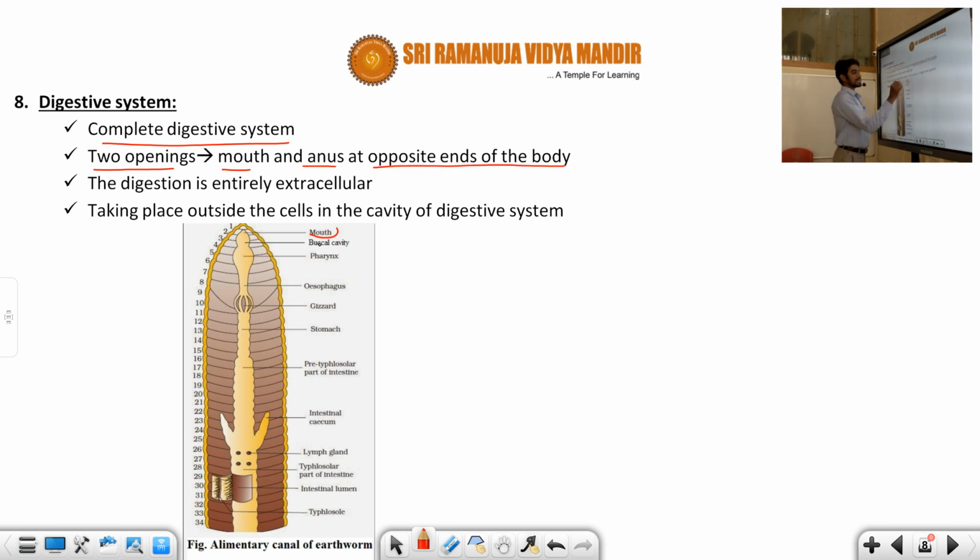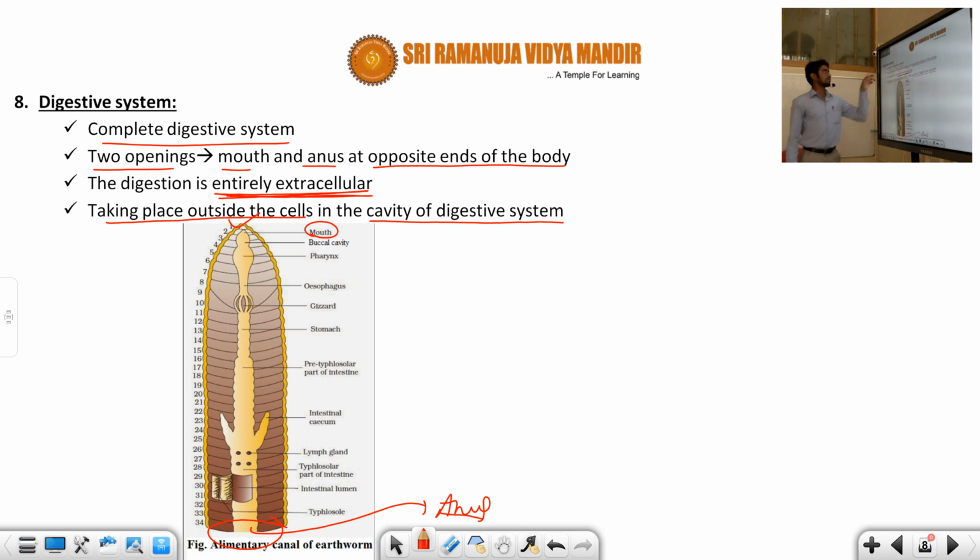The digestion is entirely extracellular. This is a very important point, students. Extracellular means taking place outside the cells, in the cavity of the digestive system. This is the information about the digestive system.